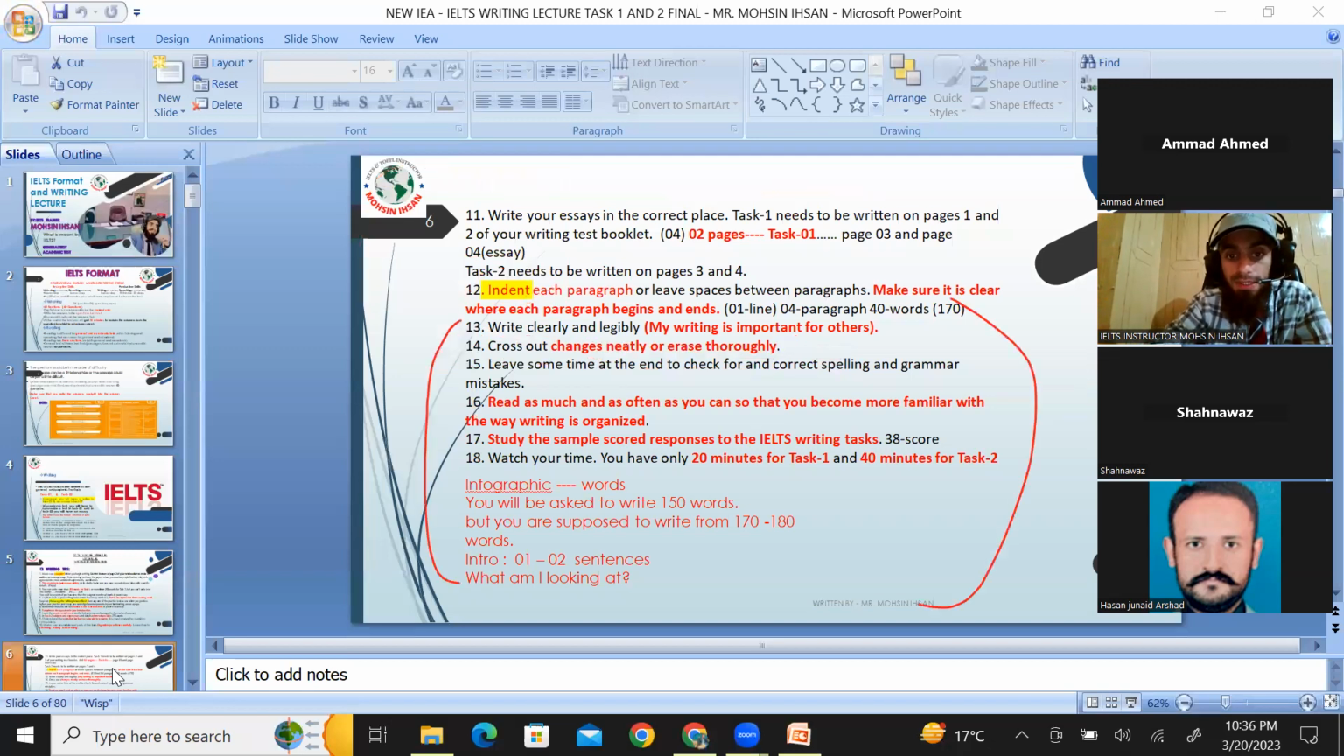I hope these are easy. Writing should be clear and legible. If you make any mistake, erase it clearly like this, not in a random way. These things are important in writing. Use some time at the end to check your spelling and grammar.